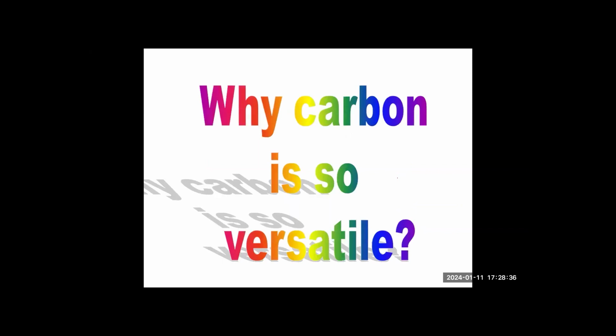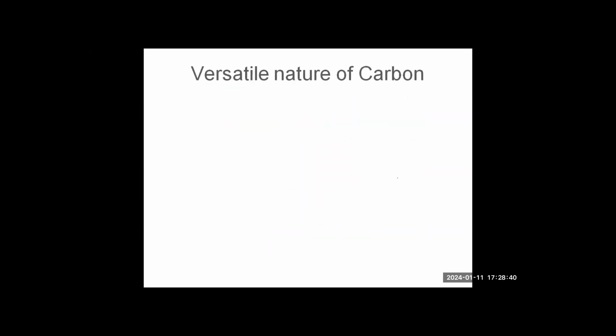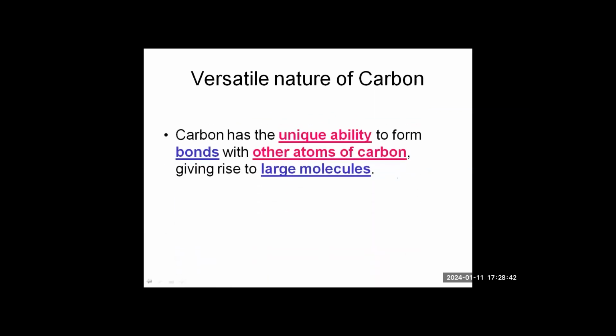Okay. Now, carbon is so versatile. What is the reason of carbon being so versatile? As I told you before, carbon has valency 4, so it can bind with another carbon atom, which can bind with one more carbon atom, can bind with one more carbon atom. In this way, it can have a long chain of carbon atoms.